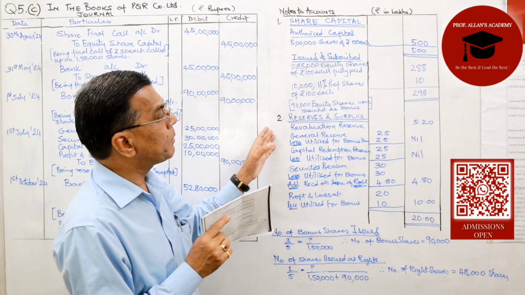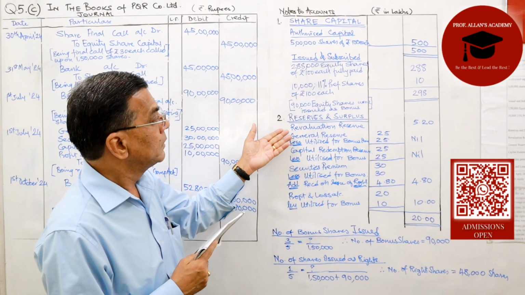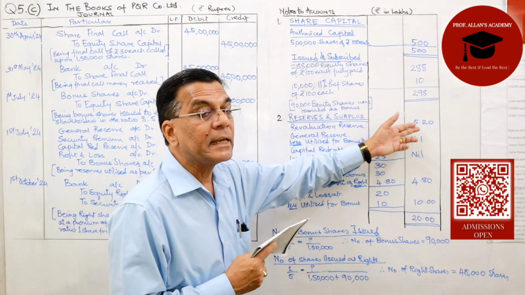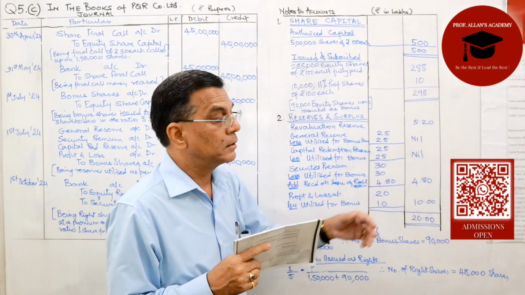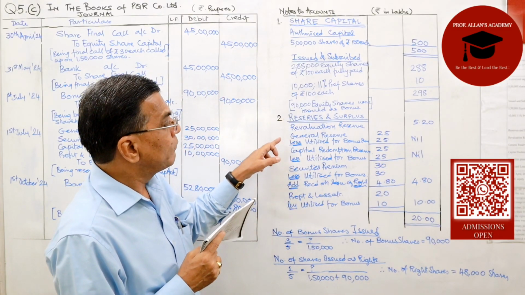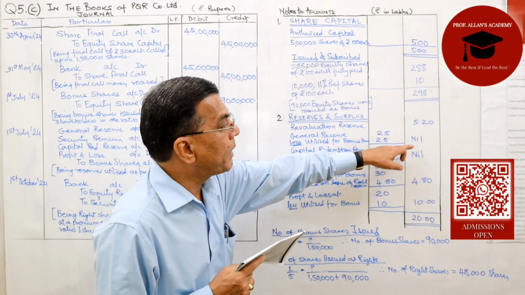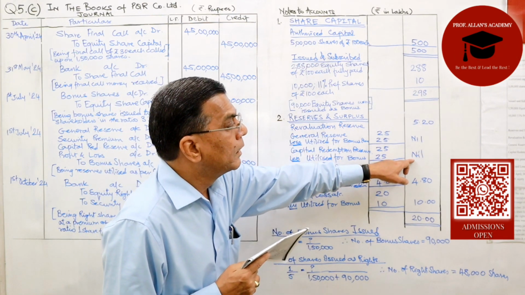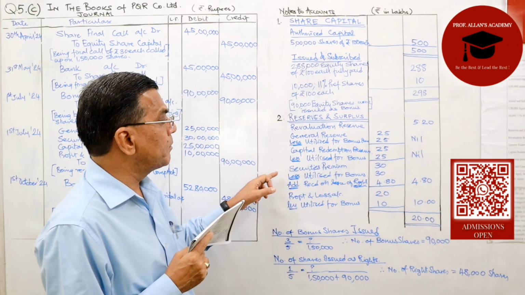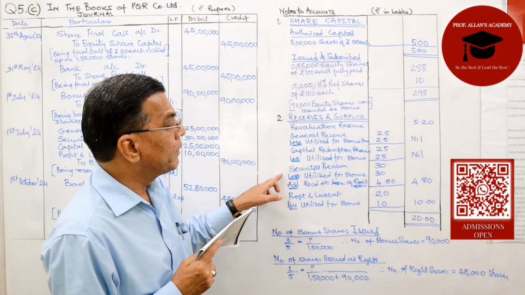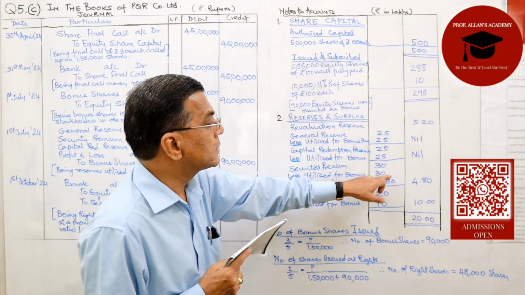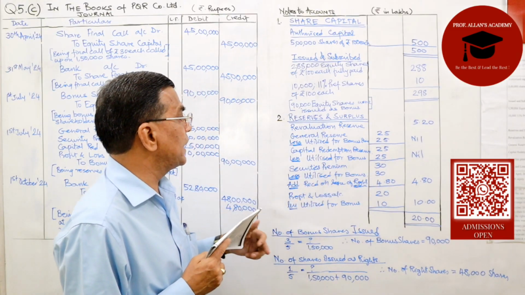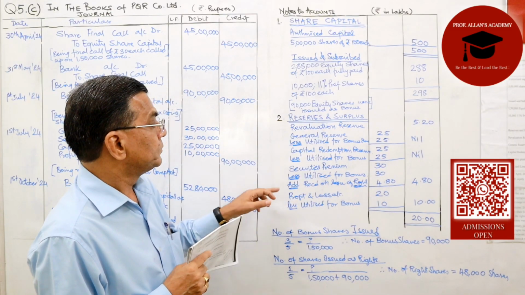Now coming to the second part of it, reserves and surplus. Revaluation reserve, I said, cannot be utilized. Then we have utilized general reserves. The balance is nil. Capital redemption reserve, utilized. Now the balance remaining is nil. Security premium, the amount utilized is full, so balance remaining is nil.